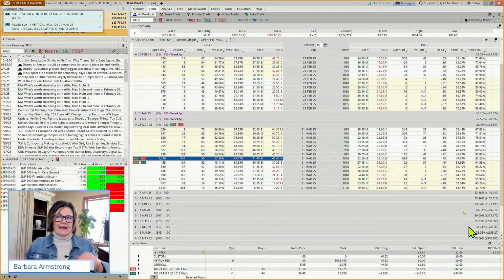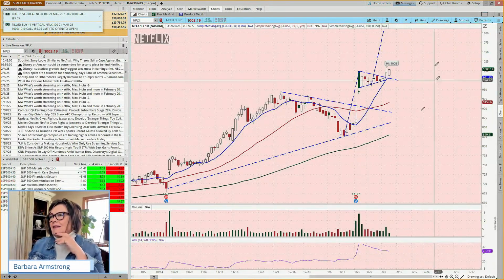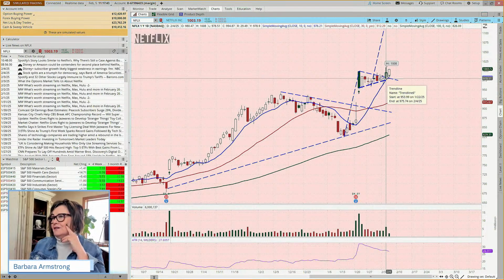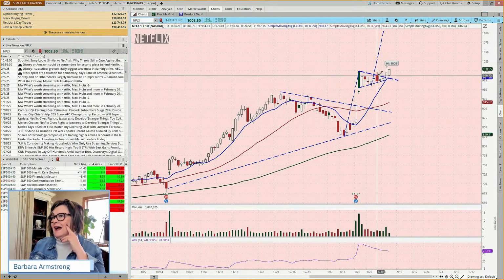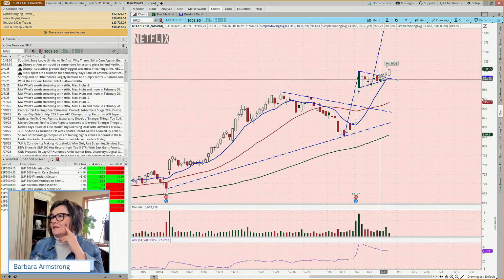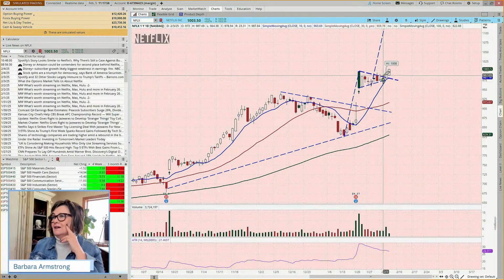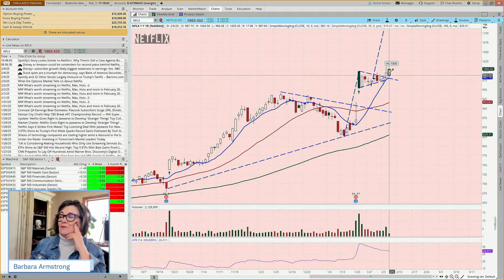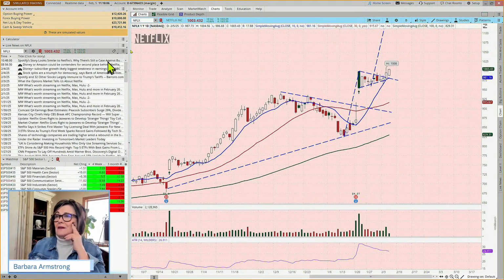And Netflix, when we look at the pattern here, some might call this a flag pattern, where yesterday it may not have quite closed above the high of the low day, if we consider this the low day, but it traded above that. And today it's certainly on track to close above the high of the low day, if we were looking for a flag pattern and the rules around that.